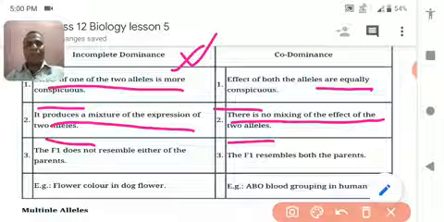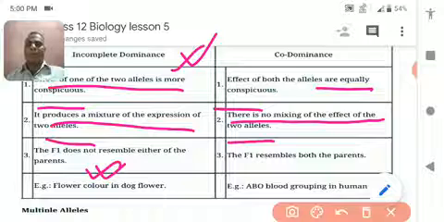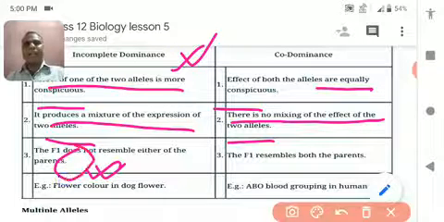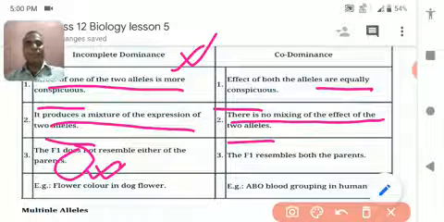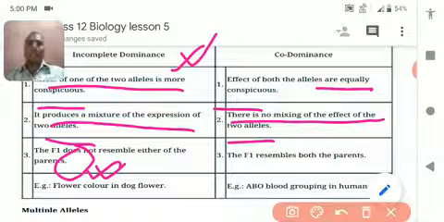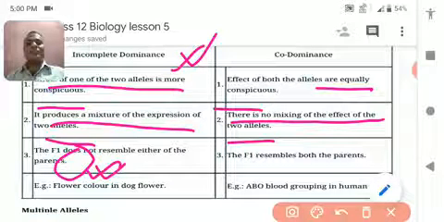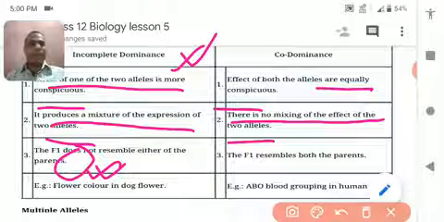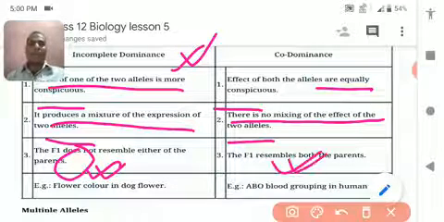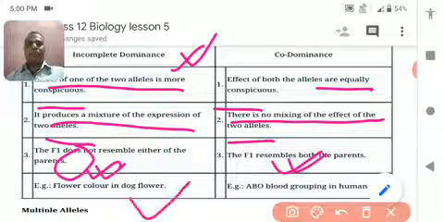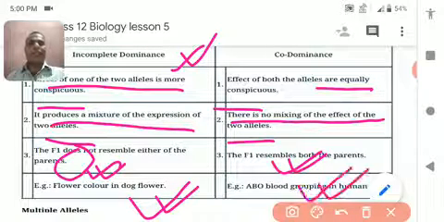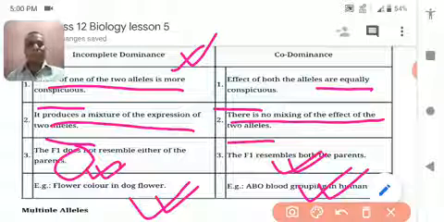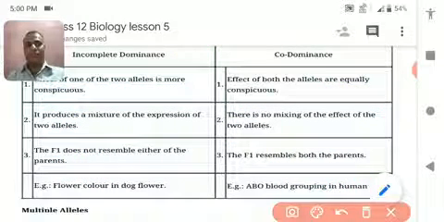In incomplete dominance, the F1 does not resemble either parent. The F1 are different from the parent because the parents were red and white, but the progeny of F1 were pink in color. So they are not the same as their parent, but here the parent may be the same. The example is dog flower, and here the example is the ABO blood group system. So I think you understood this topic very well.